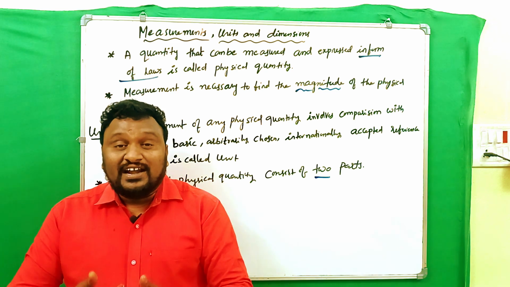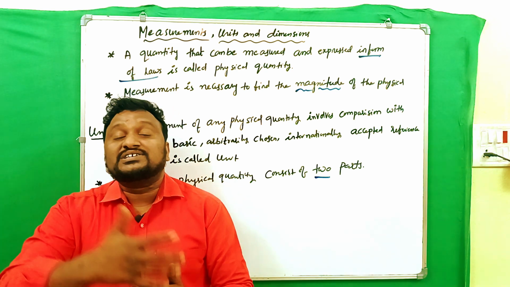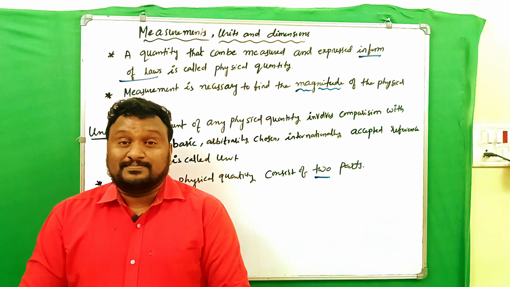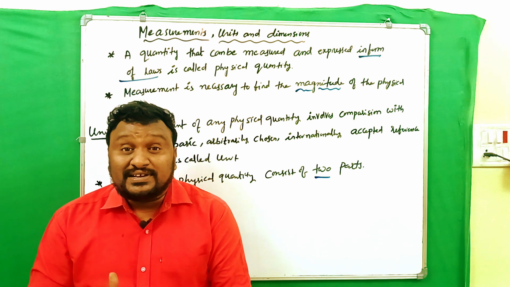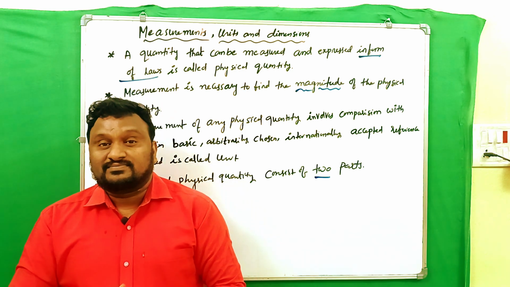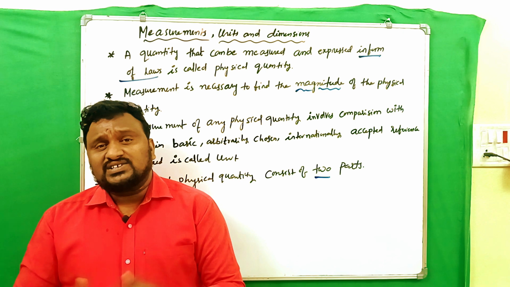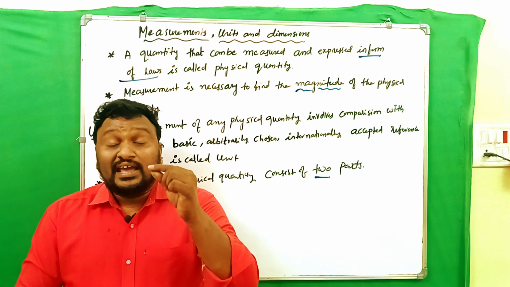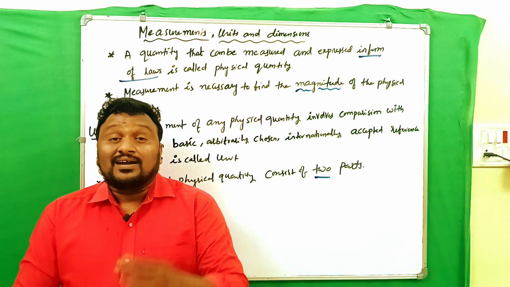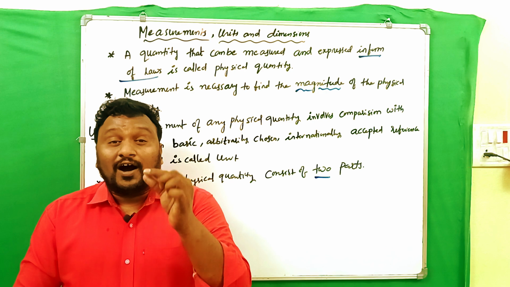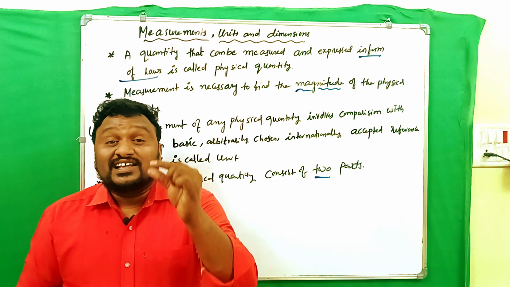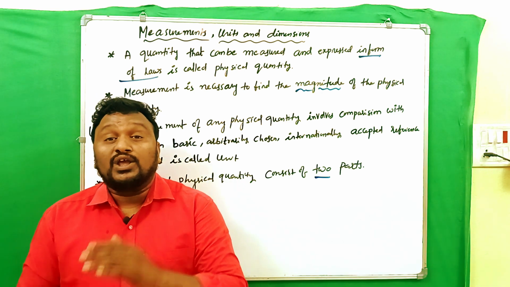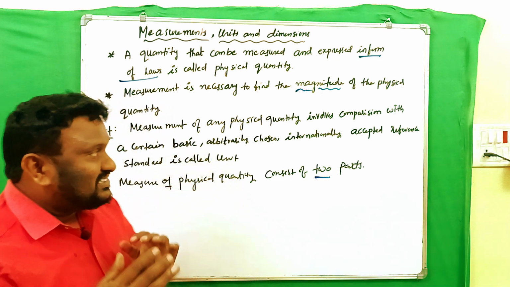After finding the quantity, the magnitude of the physical quantity, how can it be expressed? It can be expressed by using some units. Again, what is a unit?